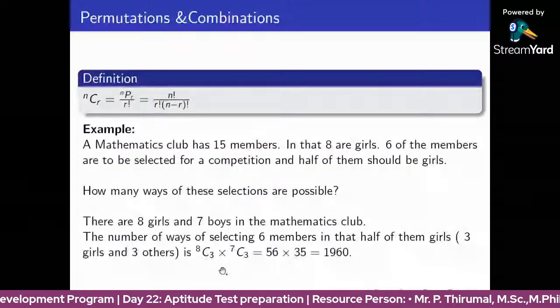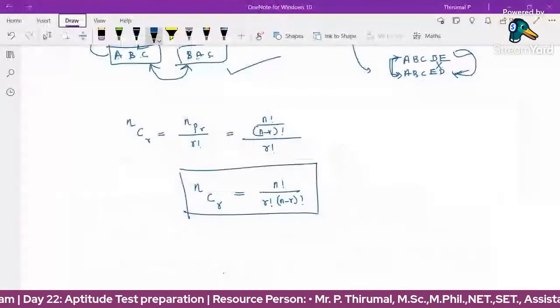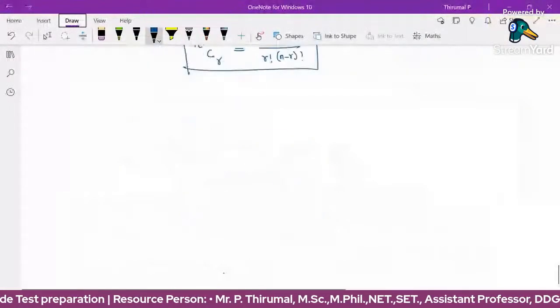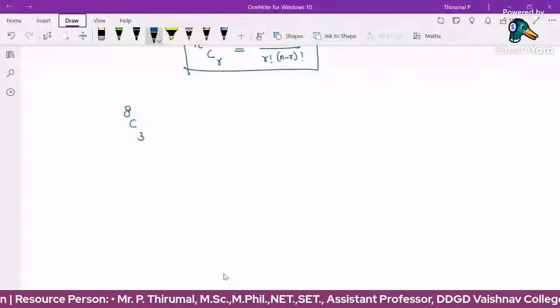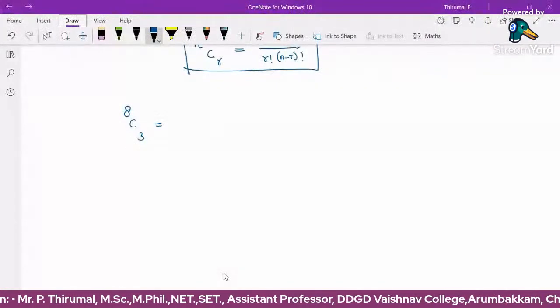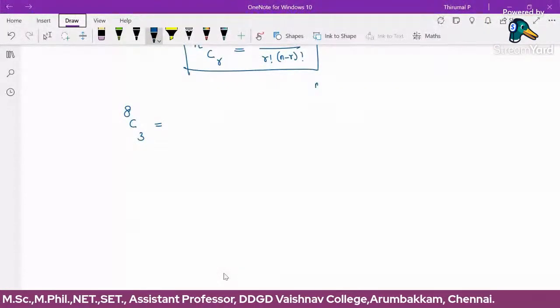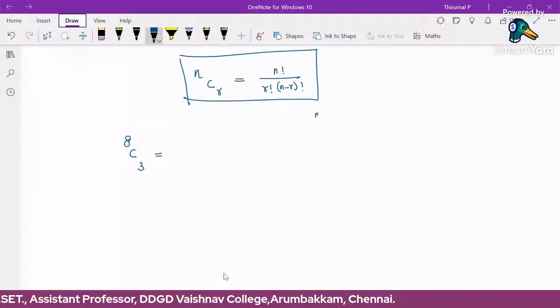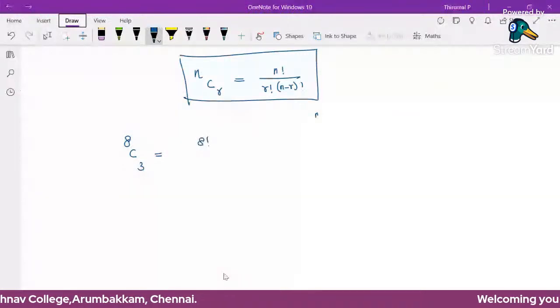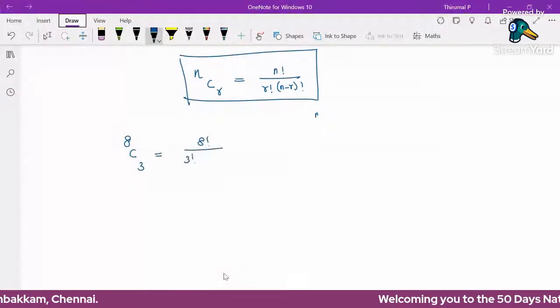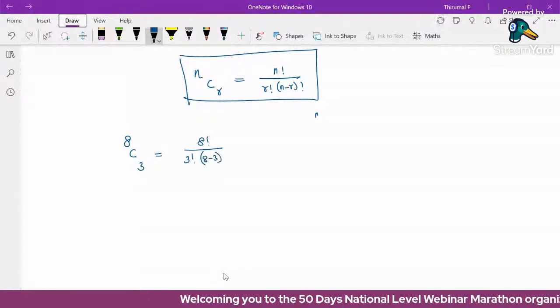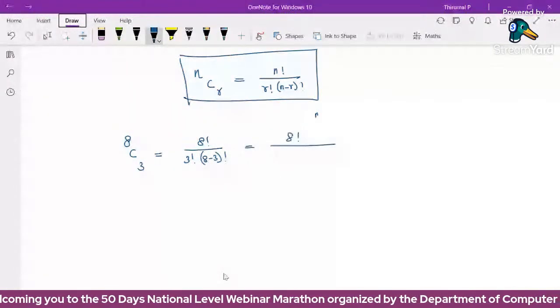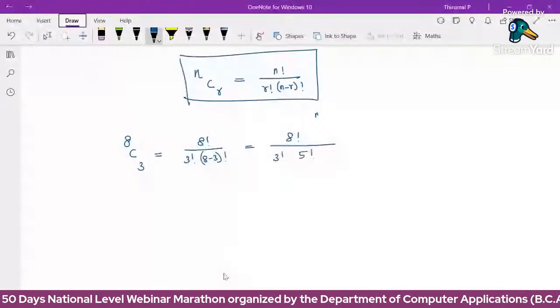Now the value of 8C3: in 8 we are going to choose 3 members. NCR is N factorial divided by R factorial, (N minus R) factorial. So here 8 factorial divided by 3 factorial, (8 minus 3) factorial, which is 5 factorial.